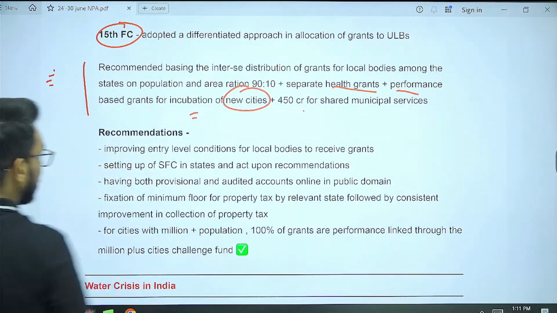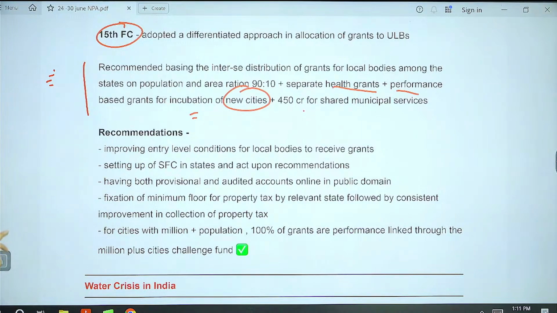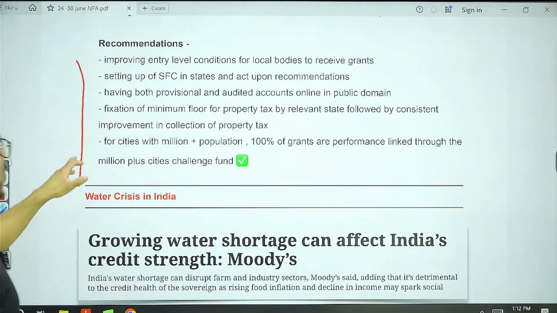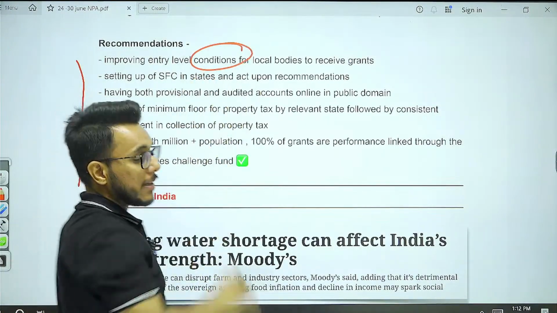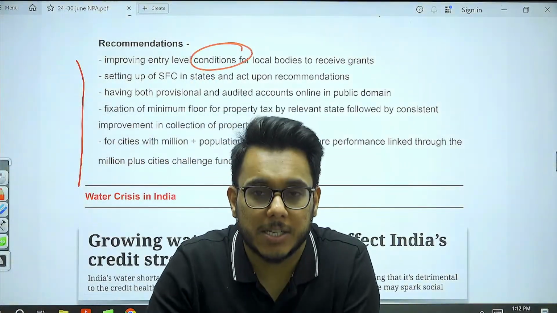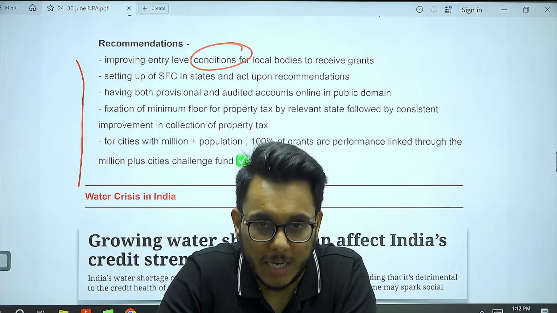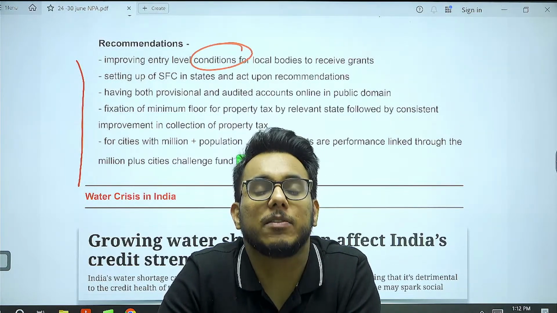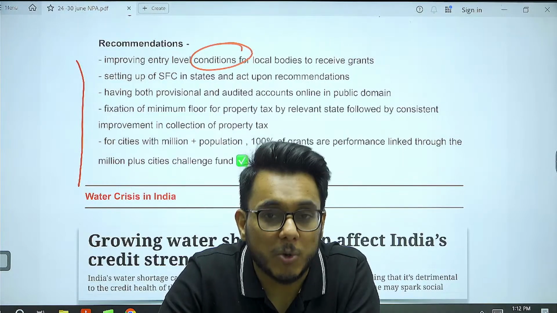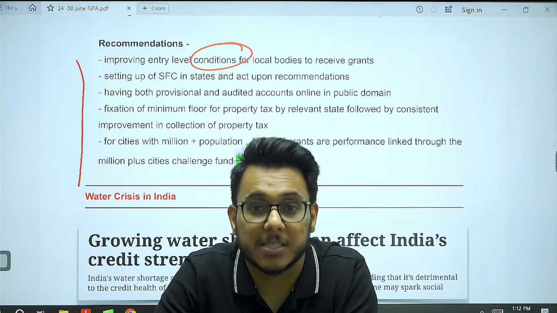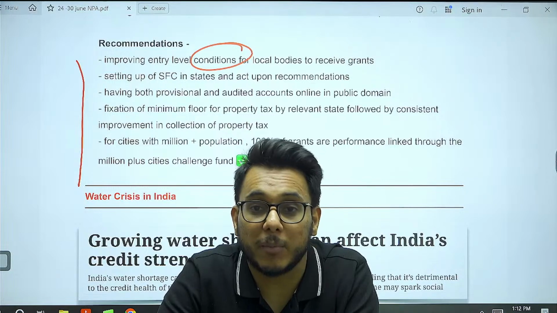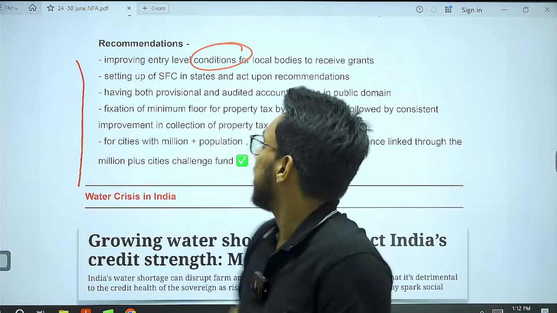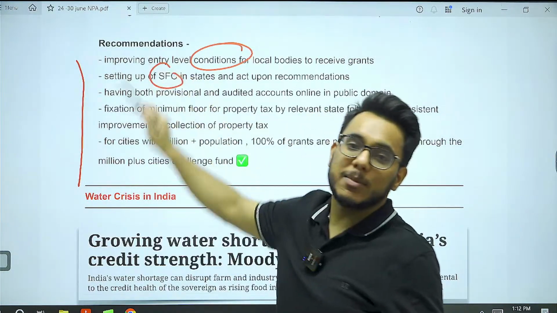The next is what is needed to be done. Basically, there should be some entry level conditions. Municipal corporations need to be empowered so that they can directly compete for the grants that are being given by the Union, that are being suggested by the Finance Commission. So conditions of the municipal corporations need to be improved so that they can compete for seeking the grant at the Union level. Set up the State Finance Commission in the states.